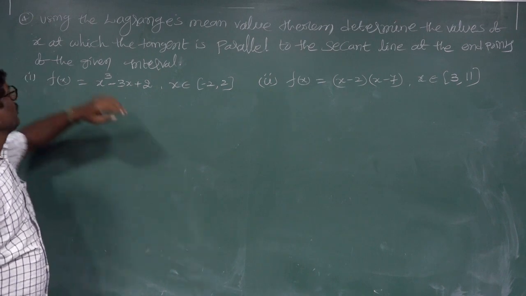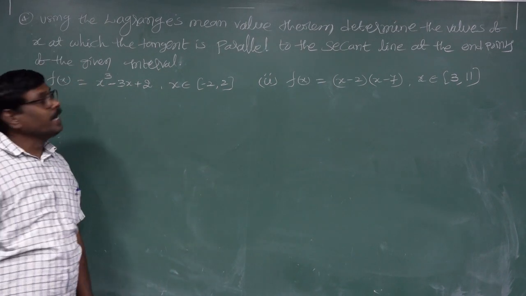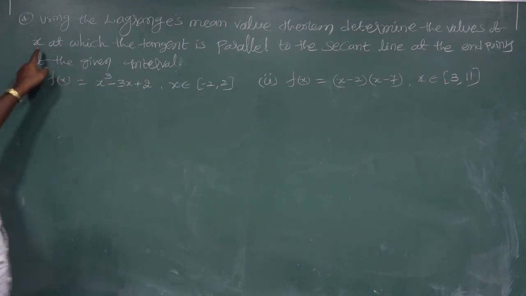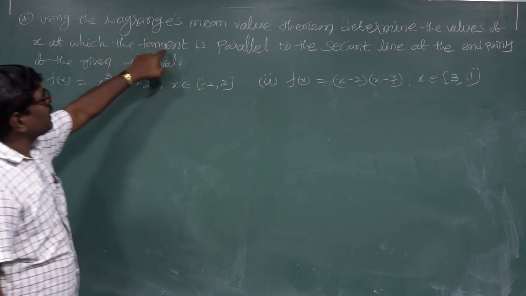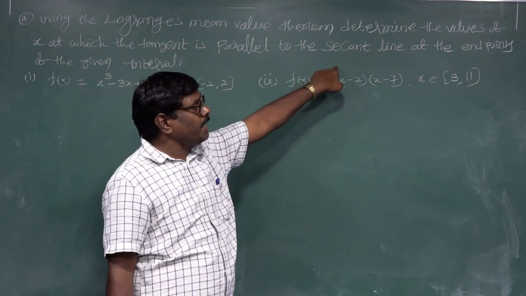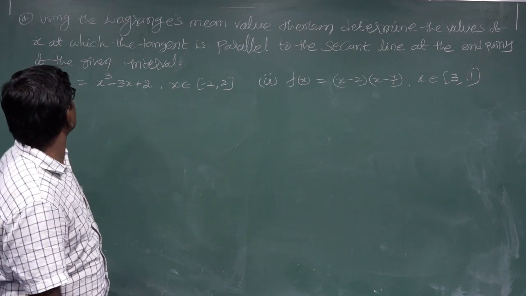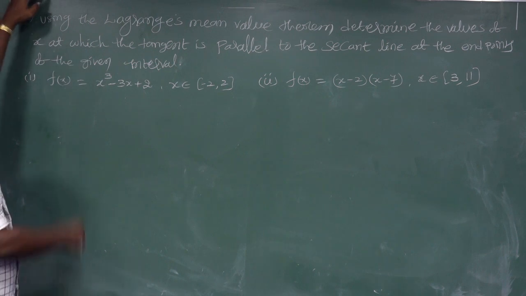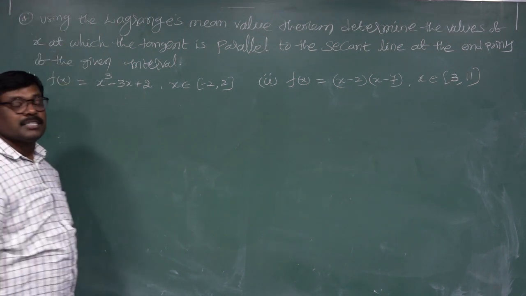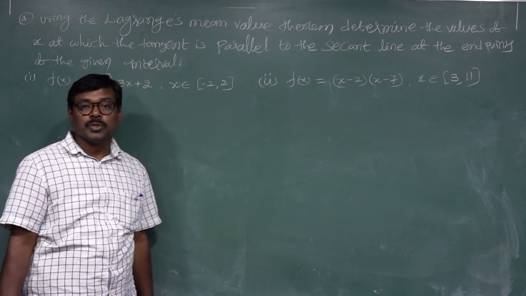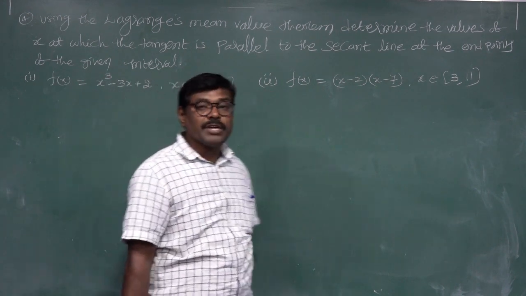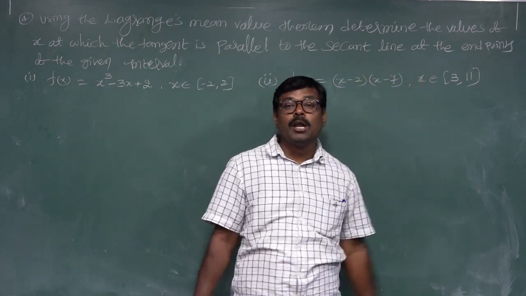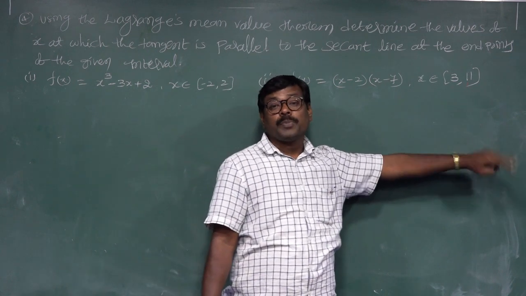Yes, friends, this is the fourth problem. Using Lagrange's mean value theorem, determine the value of x at which the tangent is parallel to the secant line at the end points of the given interval. First question: f of x equal to x cube minus 3x plus 2, x belongs to minus 2, 2. Second problem: f of x equal to x minus 2 into x minus 7, x belongs to closed bracket 3, 11.